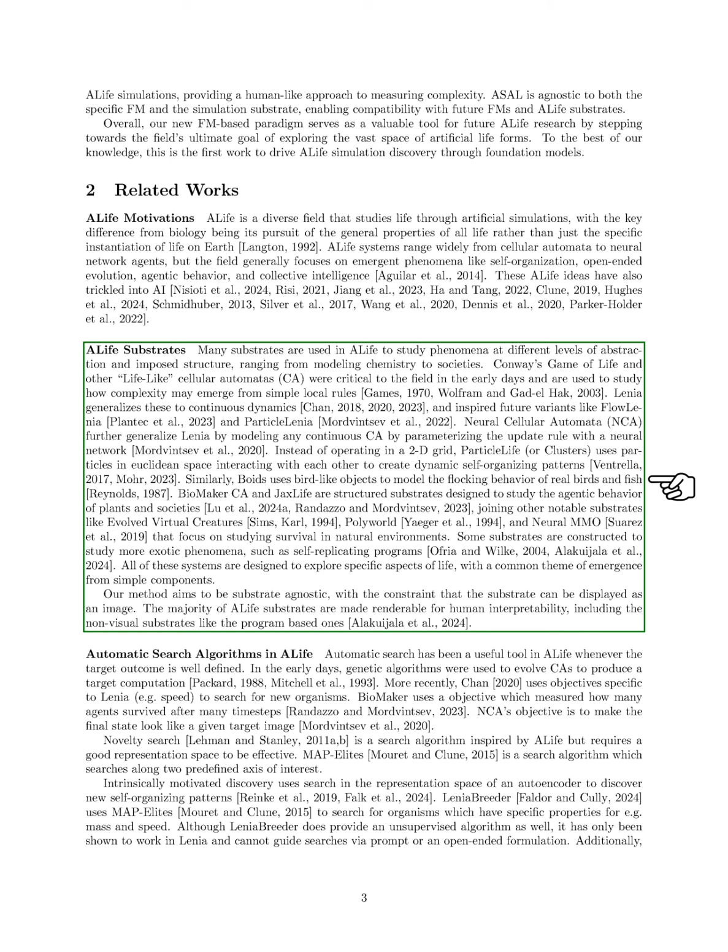Lenia expanded on these concepts with continuous dynamics, leading to new variations like Flow Lenia and Particle Lenia. Neural cellular automata, NCA, took this further by using neural networks to model continuous cellular automata. Instead of a 2D grid, particle life employs particles in space that interact to form dynamic patterns. Similarly, boids simulates the flocking behavior of birds and fish.